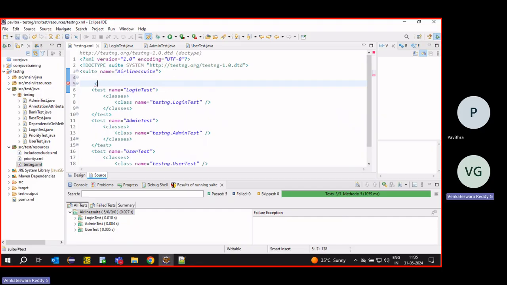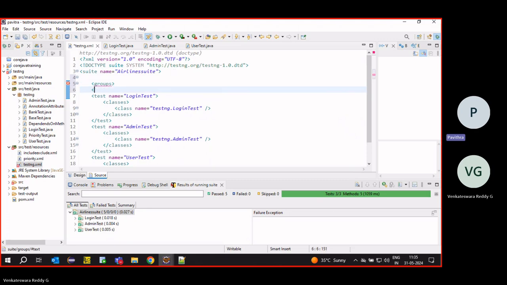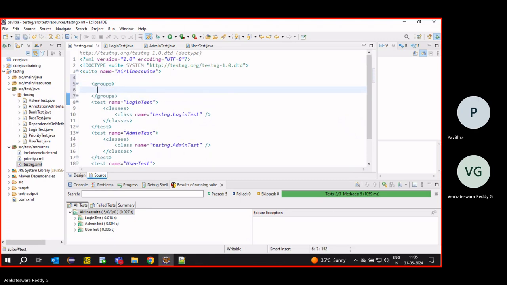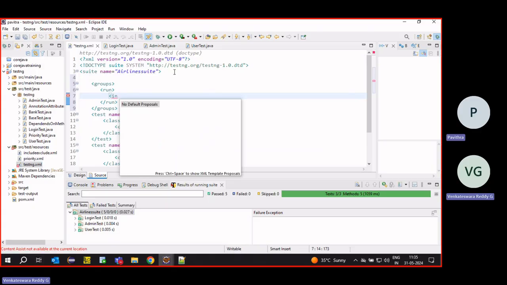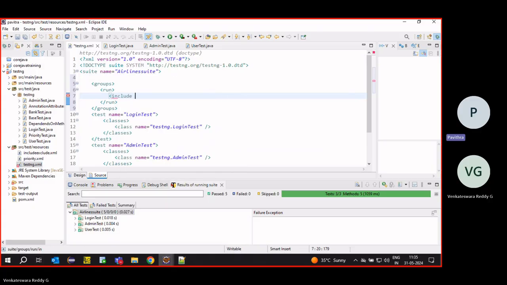In TestNG, we have a tag called groups. Then we have to give run, and then we have include, which says which group I want to run. Include the name of the group. Suppose I want to run